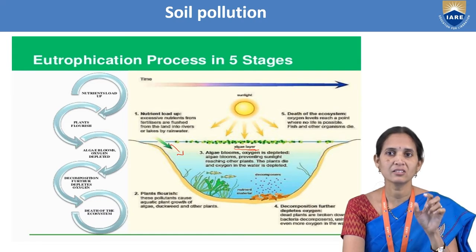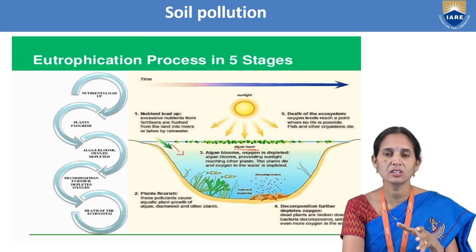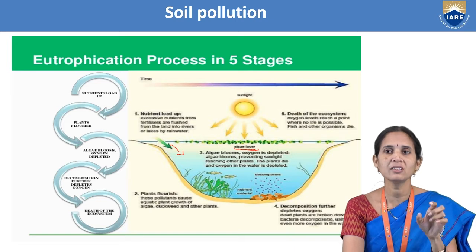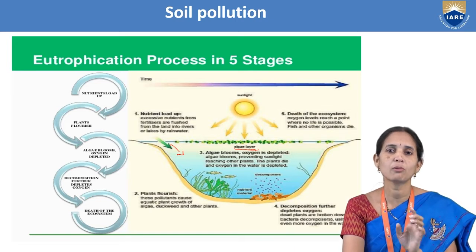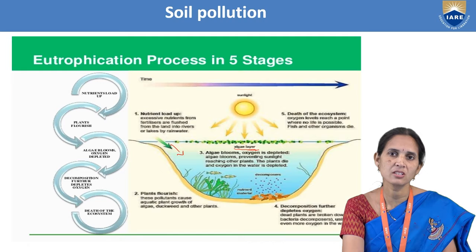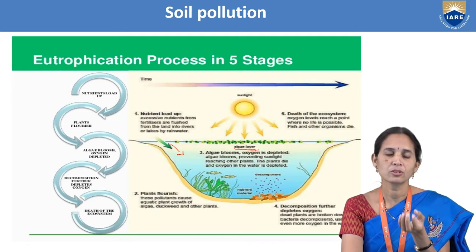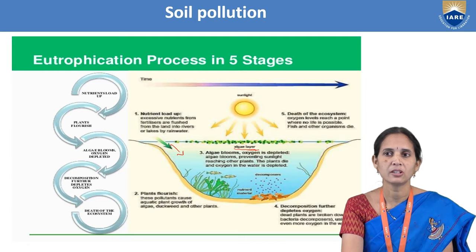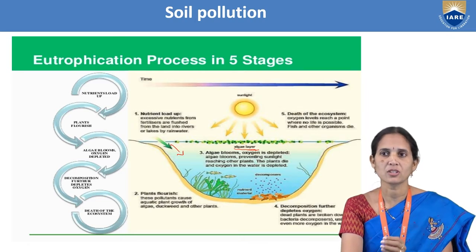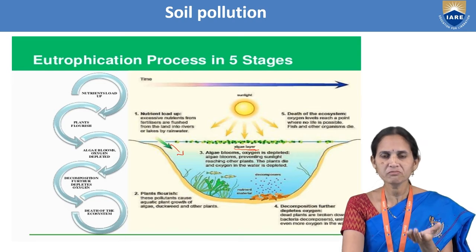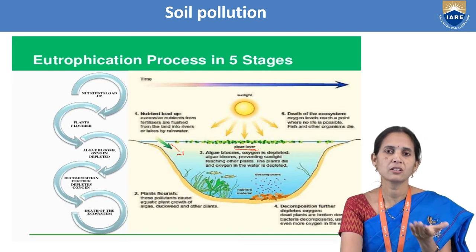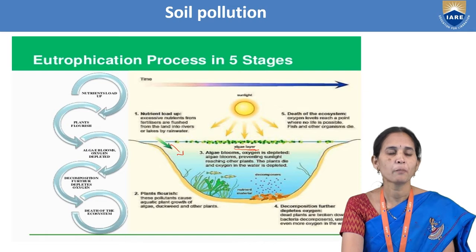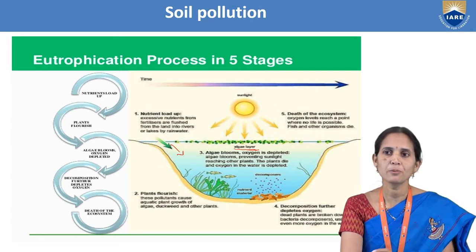So the plants in the water bodies die, and oxygen in the water is depleted. The oxygen levels will decrease. After the plant dies, what happens? Immediately the plant undergoes decomposition by microorganisms. Decomposition further depletes oxygen.